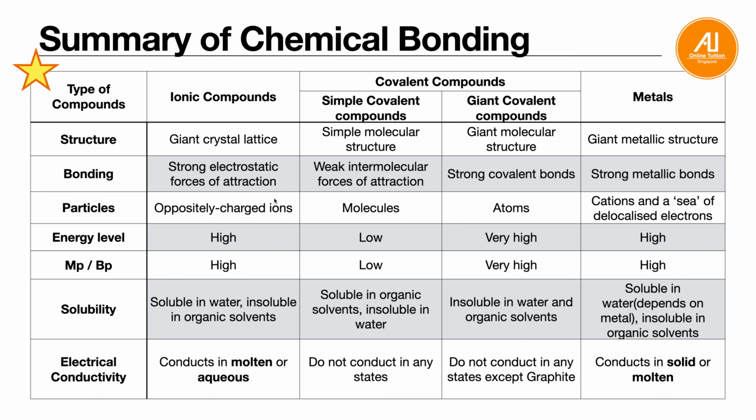Next one, this is just a summary. So we have finished everything. Just a fast recap on metals. Giant metallic structure, strong metallic bonds. What are the particles? Cations and a sea of delocalized electrons. And then the melting and boiling points are high.